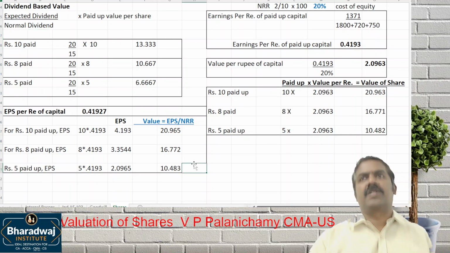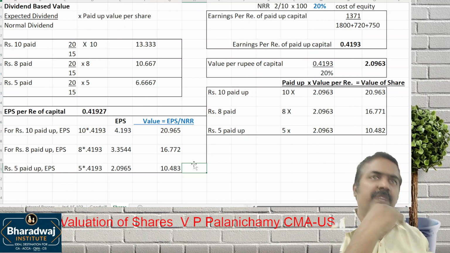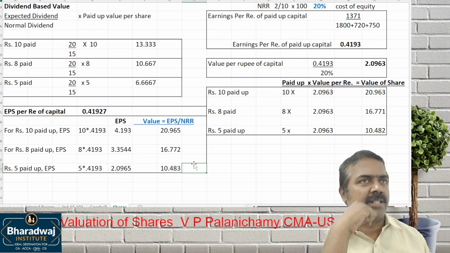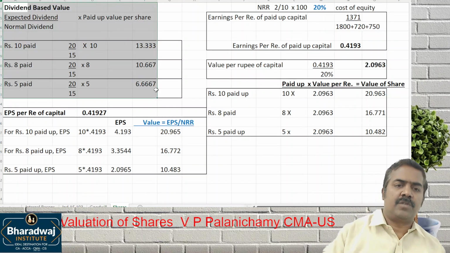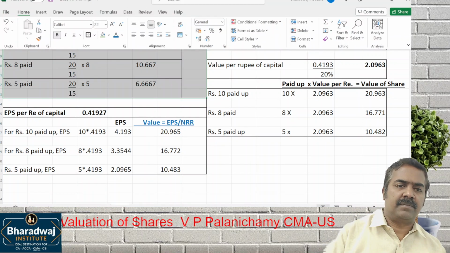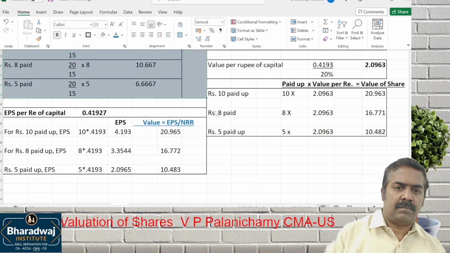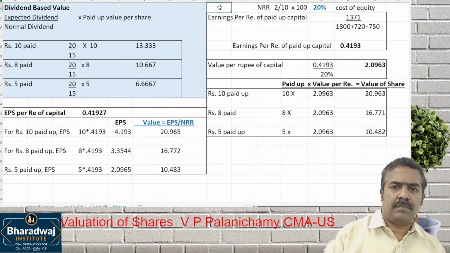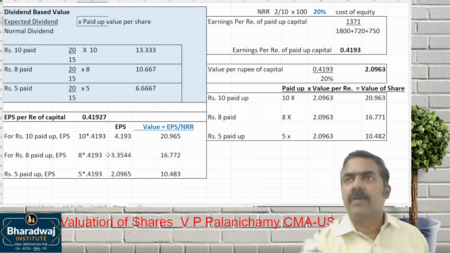If this model question is tested in the exam, it will be for a minimum of 10 marks, maximum of 15 marks. You have to work out asset value, dividend based value, then earnings based value. So this is dividend based value. Shall we proceed?